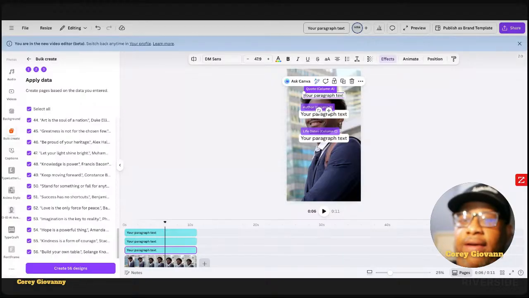Now, if you have Canva Pro, you can download them each separately, and they'll look like this. But if not, you download them together. And what you could do is put them into any free software like CapCut or Facebook Instagram Edits, and then you can just cut the videos up.